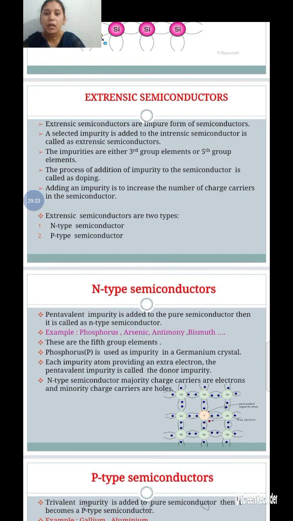To increase the number of charge carriers in the semiconductor. This is about extrinsic semiconductors.